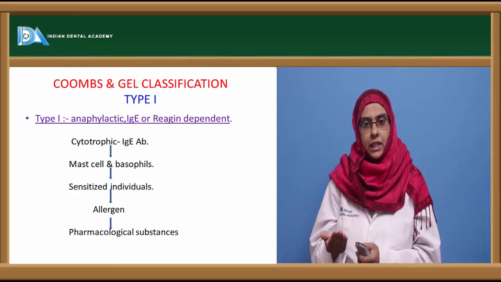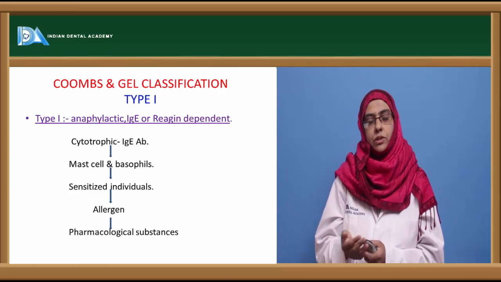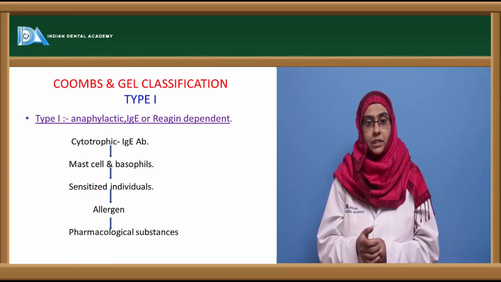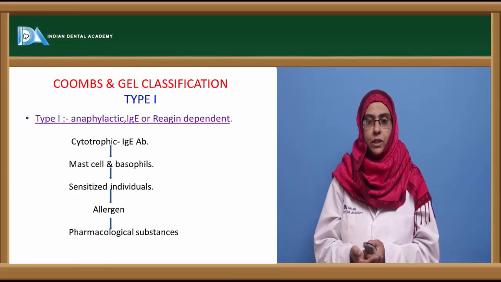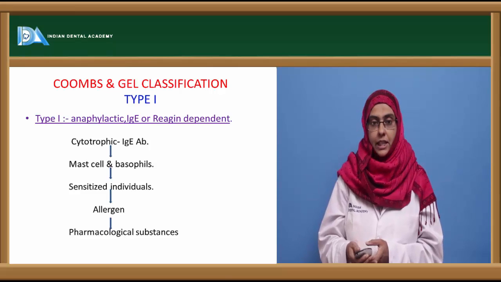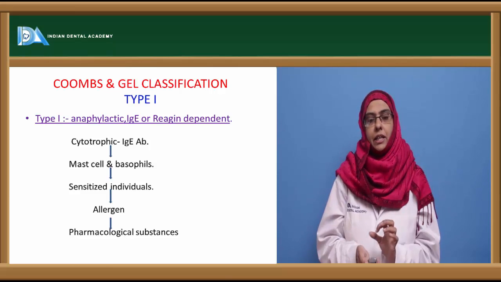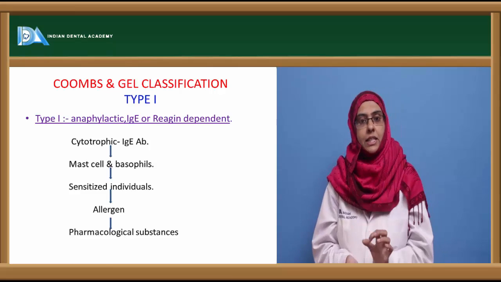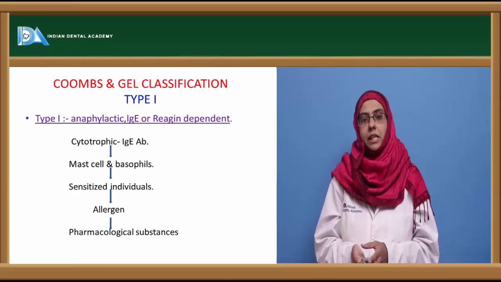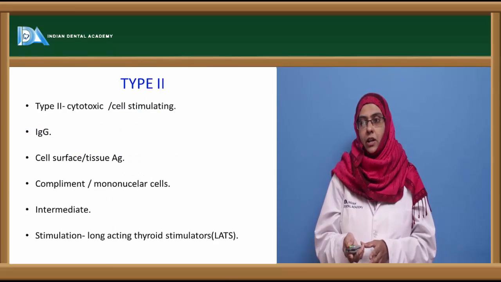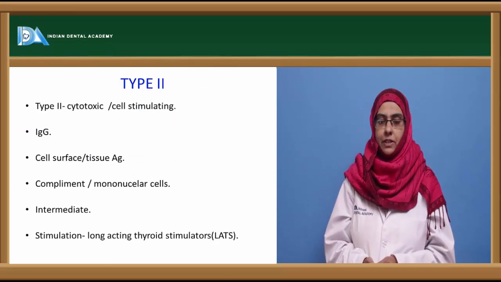Mostly the clinical manifestations associated with type 1 hypersensitivity reactions are smooth muscle contraction and increased vascular permeability. So it is type 1 that is usually mediated by IgE antibody in the sensitized individual, who is more prone to produce IgE antibody rather than IgG antibodies. Now next, coming to type 2 hypersensitivity reaction.